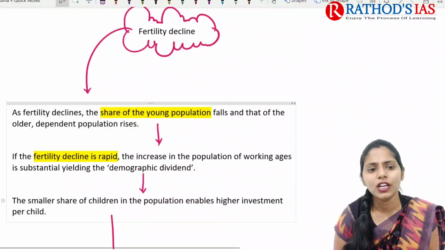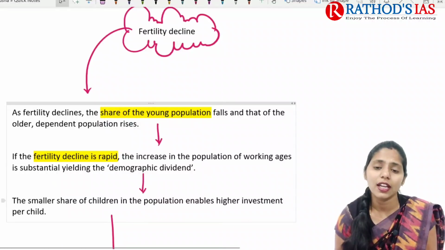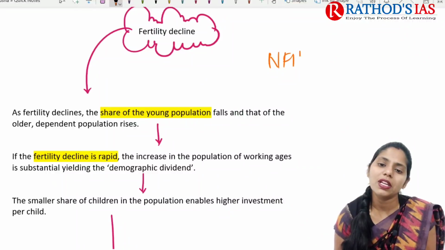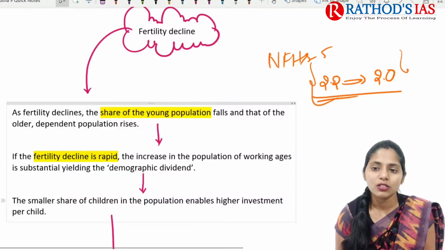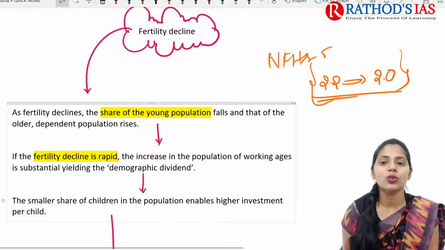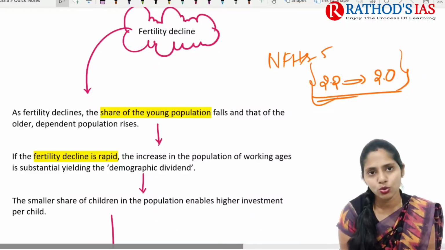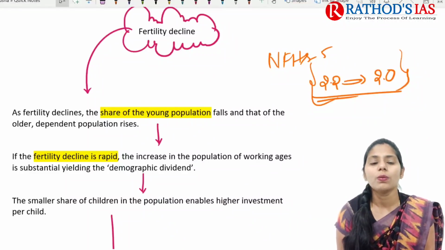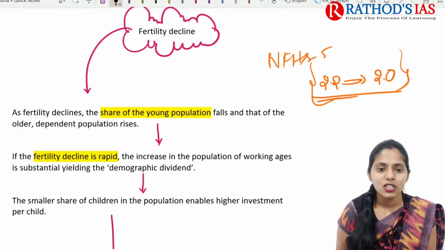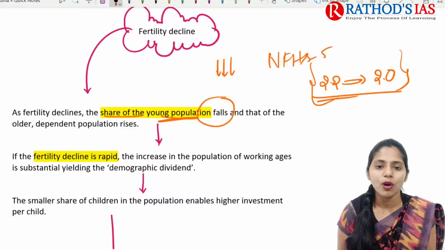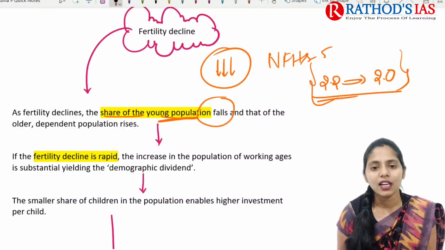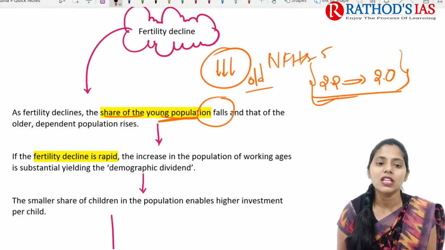If you're talking about fertility decline, the recent National Family Health Survey 5 said that the fertility rate has decreased from 2.8 to 2.0. That means women in the reproductive age are going to have 2 children, not more than 2 children. That means we can say fertility is decreasing. Because of this fertility decline, the share of the young population falls compared to that of the older population.